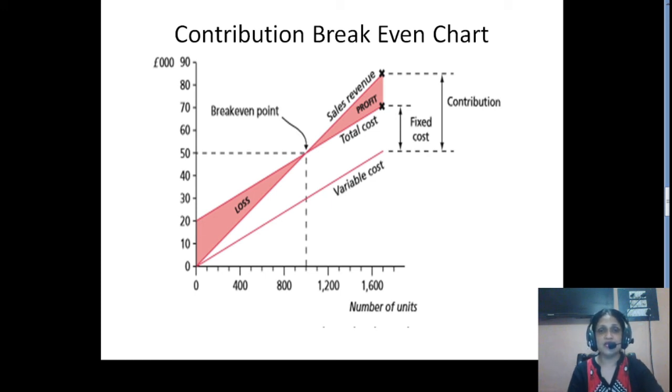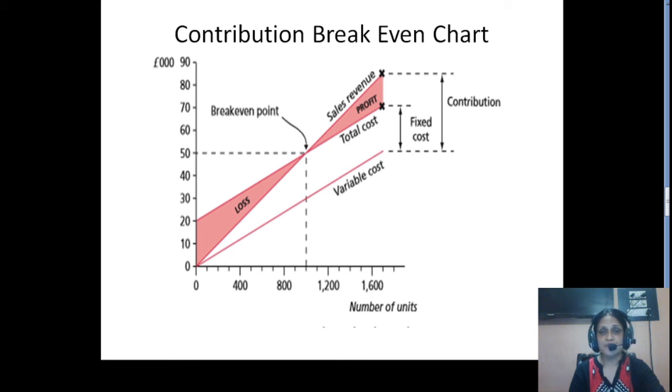The same process applies. Again, your break-even point will be 1000 units, and the break-even value will be 50,000 pound.